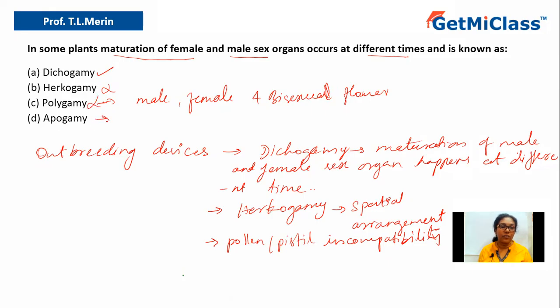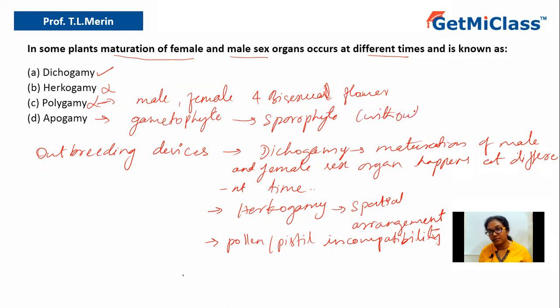Now epogamy. Epogamy is nothing but a condition where the gametophyte gives rise to sporophyte without fertilization. That is what is known as epogamy, like in the case of ferns, where you can see this condition. But here again, it doesn't speak about the maturation part, maturation of male and female organs at different times. It doesn't speak about that.